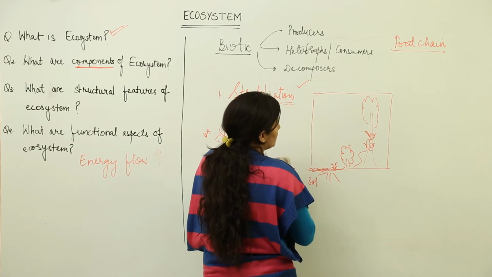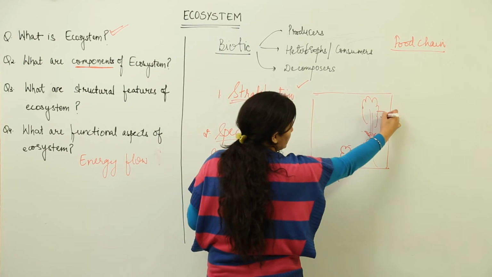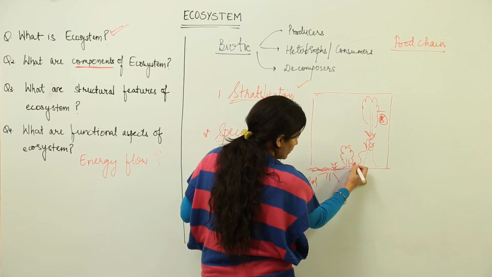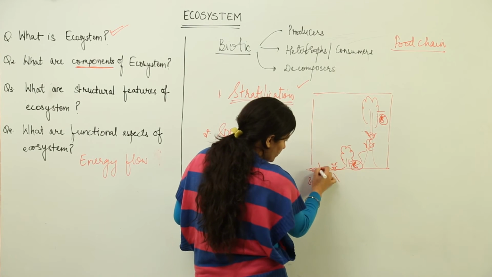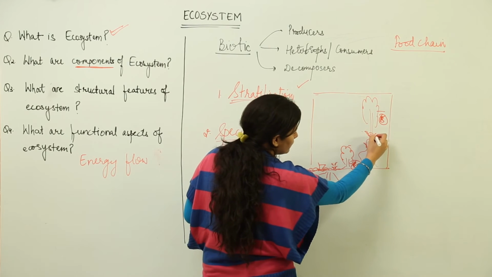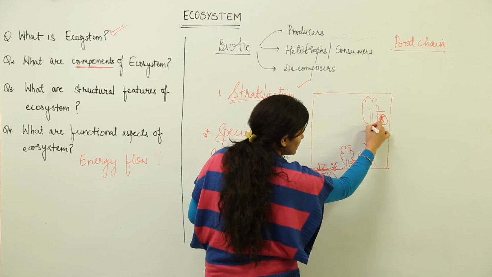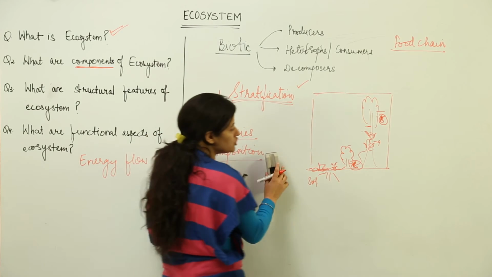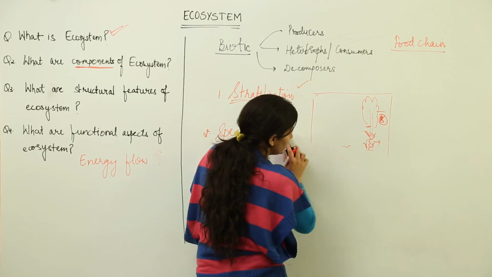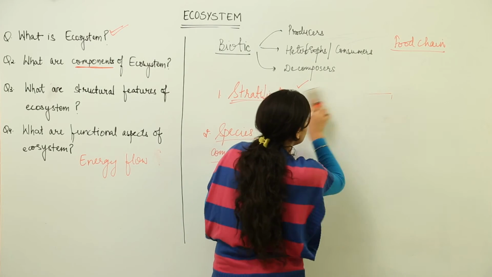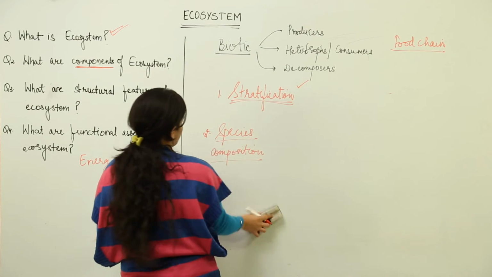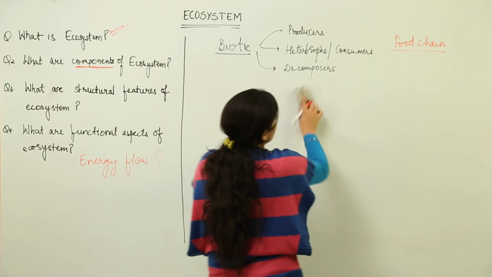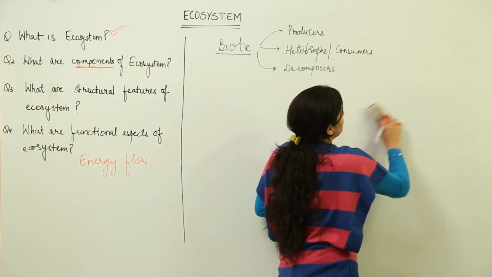Let's see, there would be a few bird species over here, few carnivores over here, those which are on the ground. Then there would be few arboreal species which stay on the tree. So you are basically dealing with the species composition of an ecosystem, and these are the two structural features whose study can make us well versed with the ecosystem.